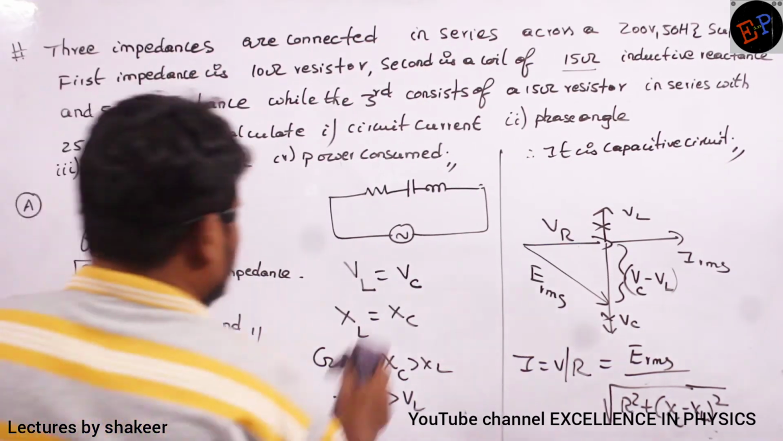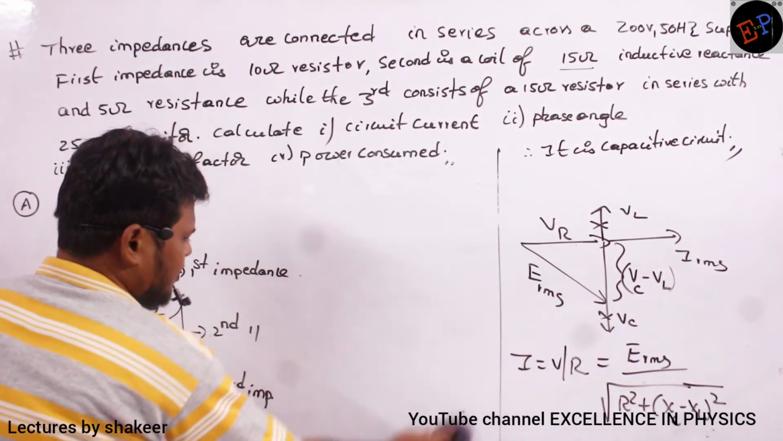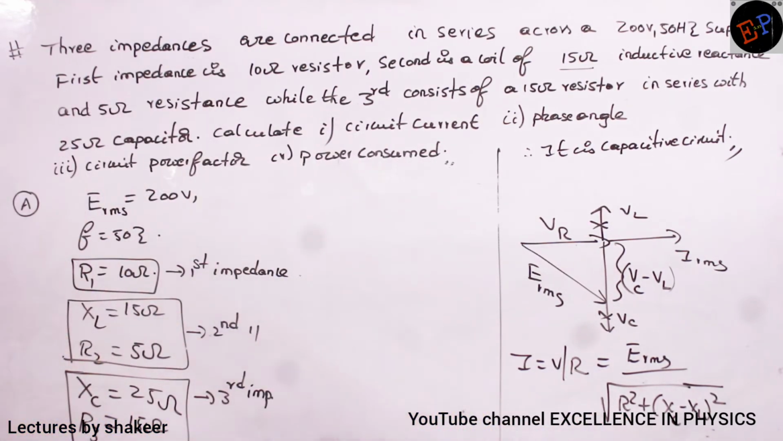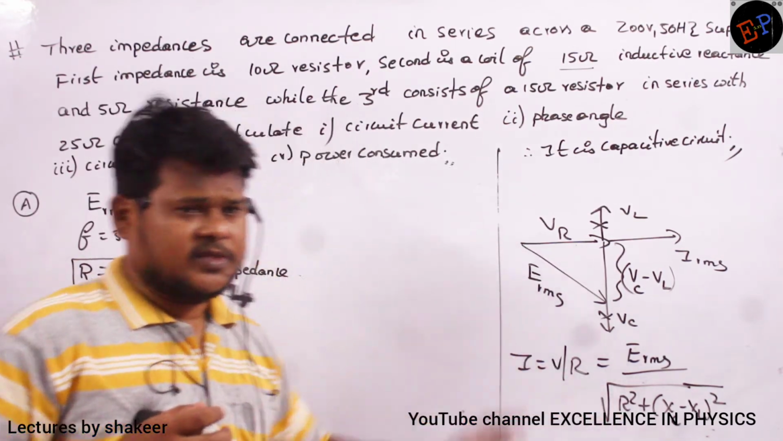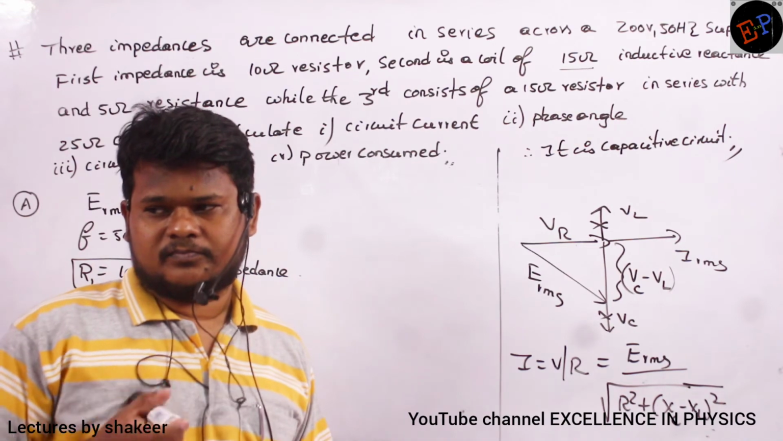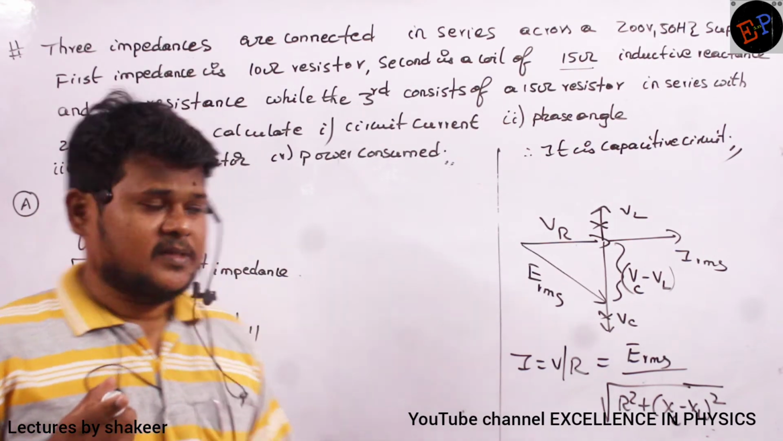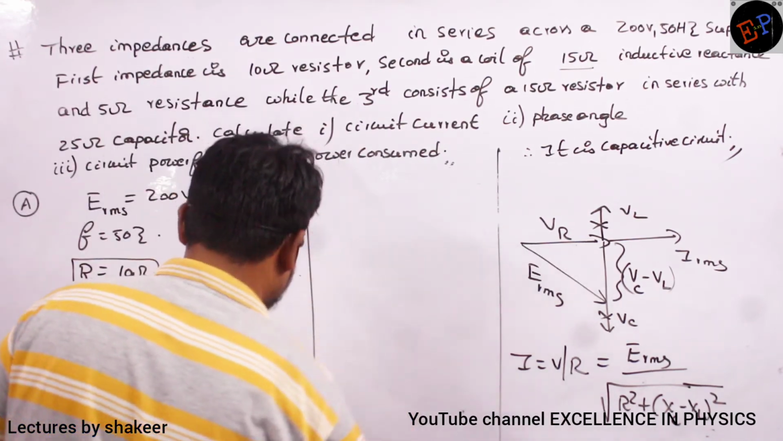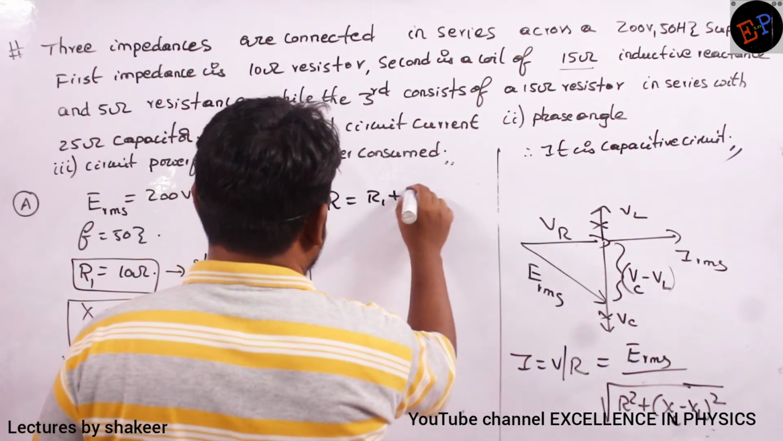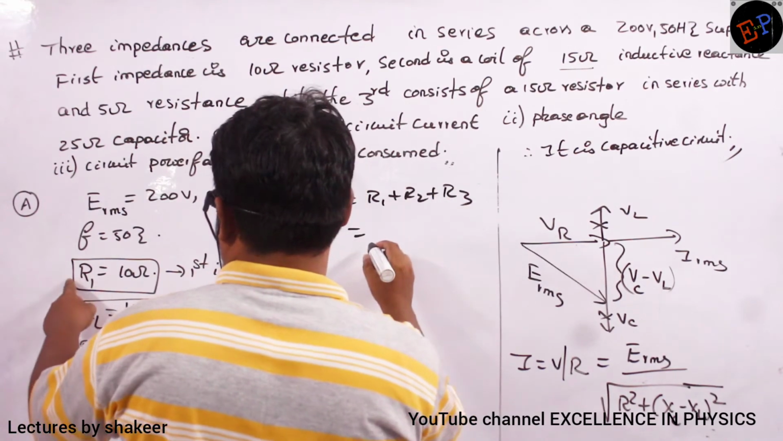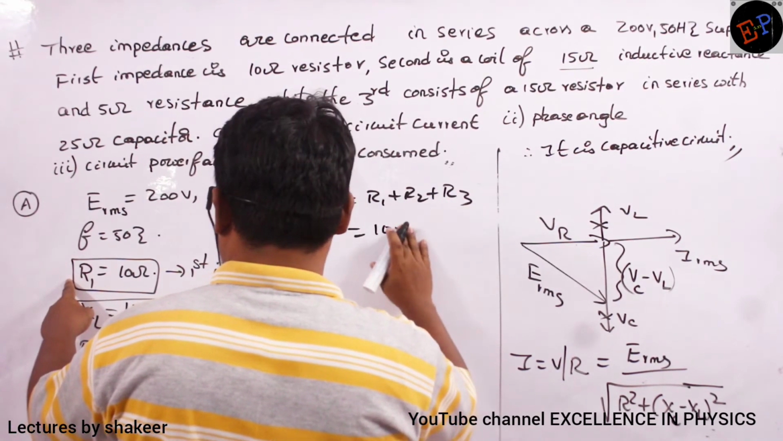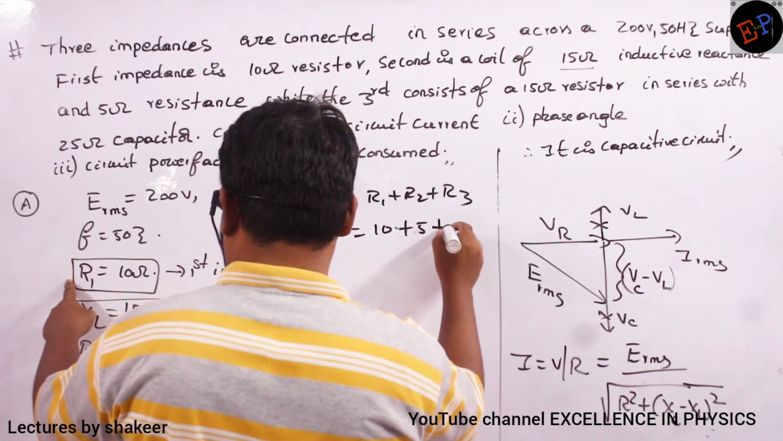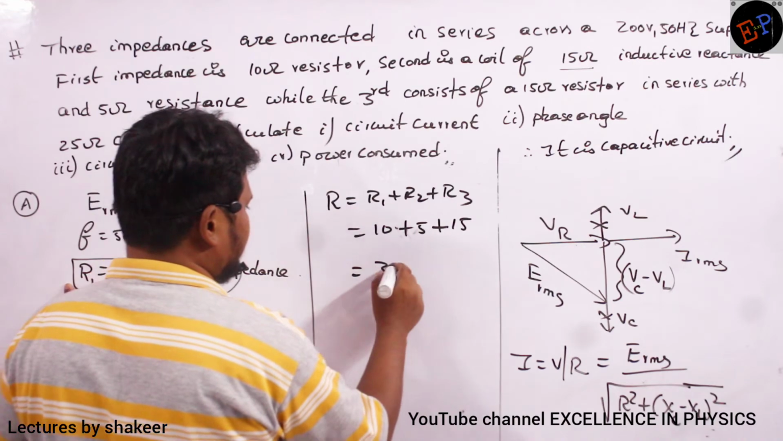Okay, so now how can I calculate the R value? R1, R2, R3 are connected in series only, so R1 plus R2 plus R3 will become the total R value. They are connected in series connection. So total R is nothing but R1 plus R2 plus R3. R1 value 10, R2 value 5, R3 value 15. So 15 plus 15, 30 ohms is my R value.